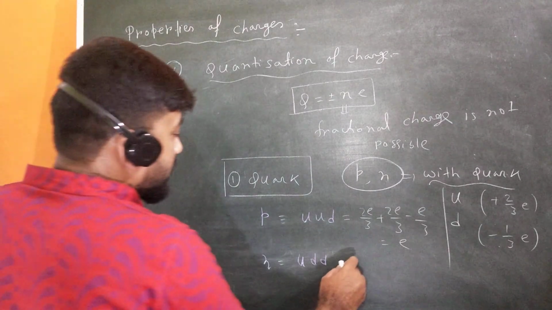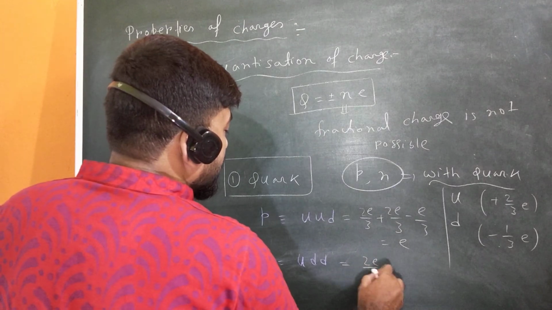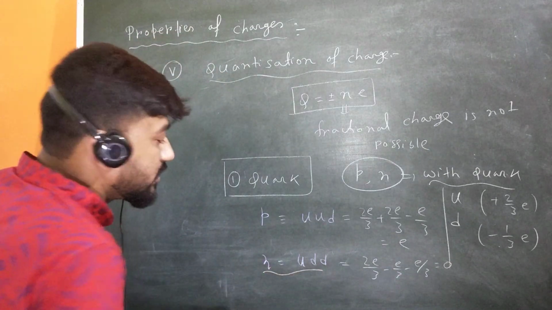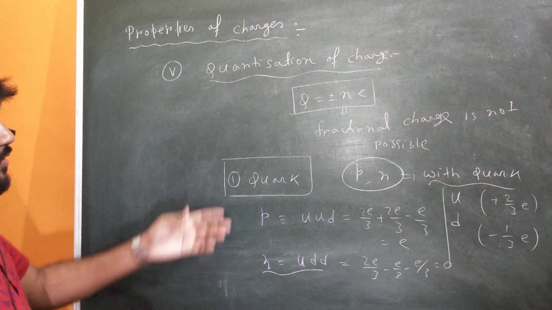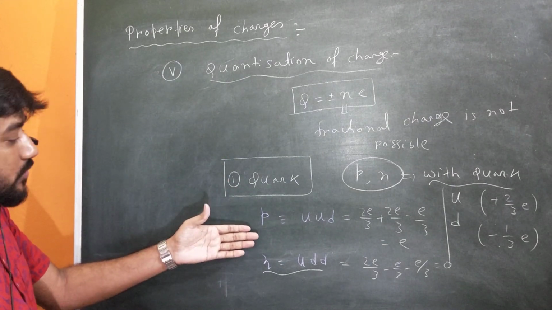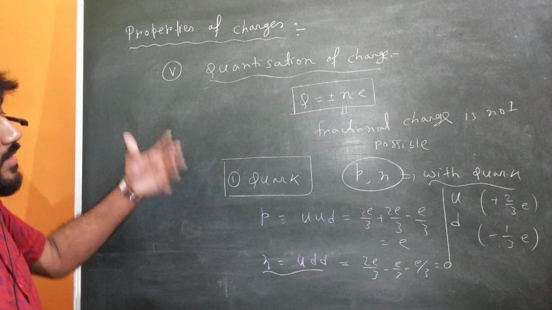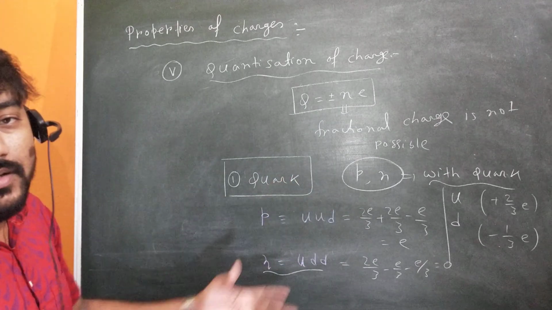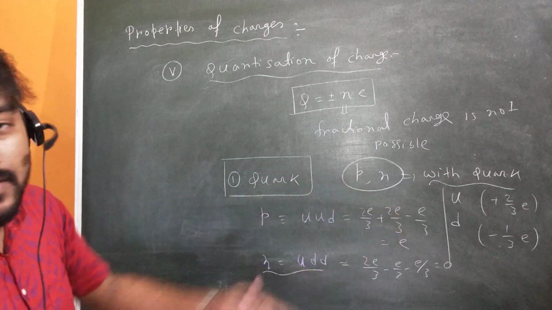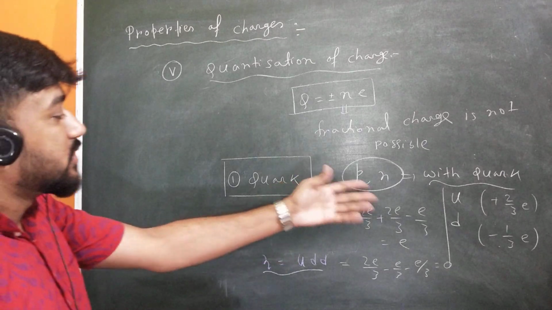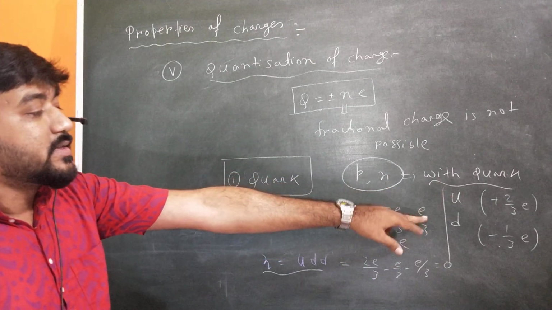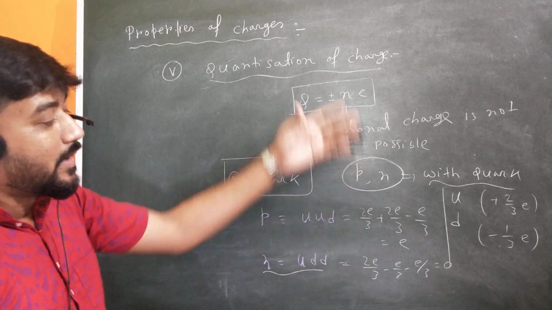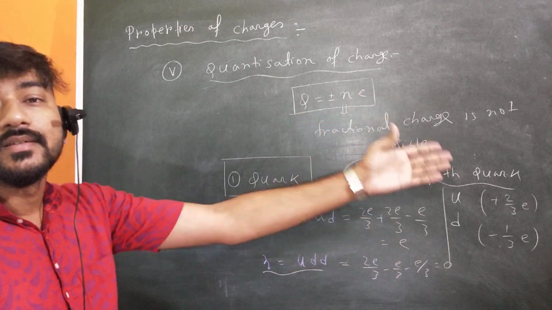And for a neutron, 2e by 3 minus e by 3 minus e by 3 is 0, so it suggests that the neutron is a neutral particle. Here I have told you only about the proton and neutron, but in particle physics we will study a lot of particles with other quarks besides up and down: another four types, strange, charm, top and bottom. The charge of each quark is either plus 2 by 3 e or minus 1 by 3 e, and there are six kinds of quarks and six kinds of anti-quarks also.